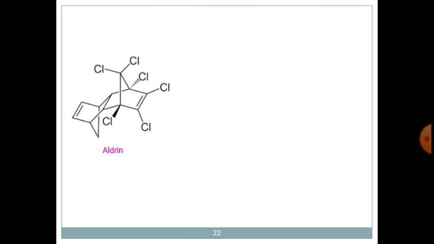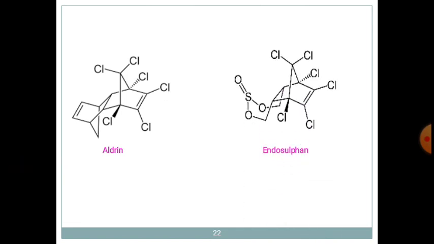Next is aldrin. This is that molecule. It is a macromolecule, and aldrin and the second one, endosulfan, are organochlorine compounds. Both compounds are prepared by the name reaction, the Diels-Alder reaction. We will see the synthesis, applications and properties of all these pesticides in detail in the next lecture.